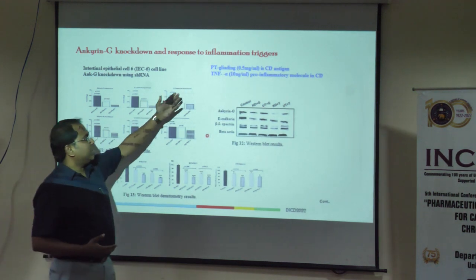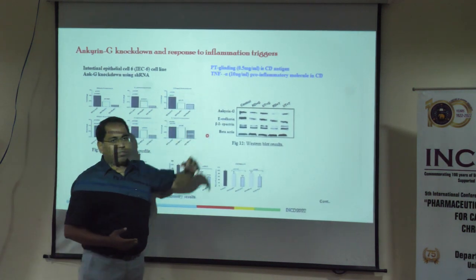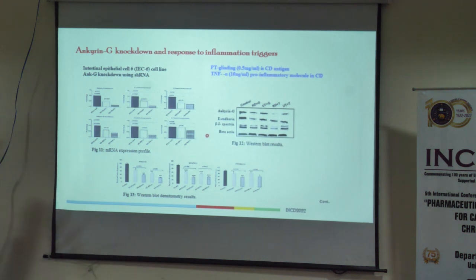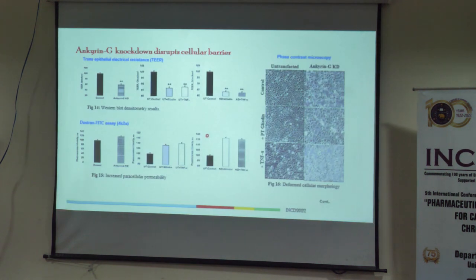Now gliadin is the antigen for CD, and TNF-alpha upregulation can happen due to any infection condition or any chronic disease condition in the gut, maybe different microbiota interactions. So the subjects who have ANKG downregulation are more susceptible.